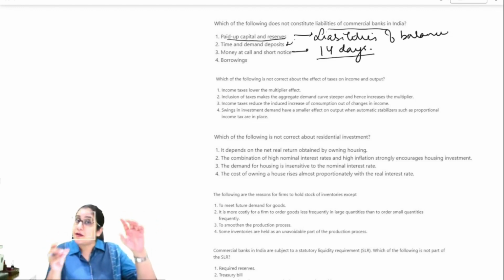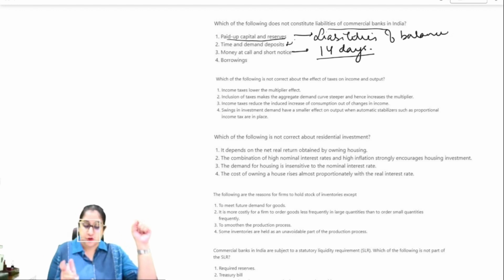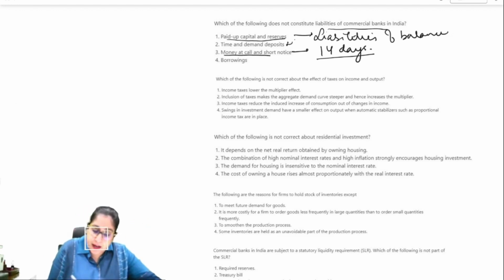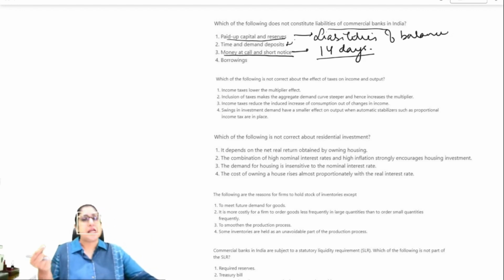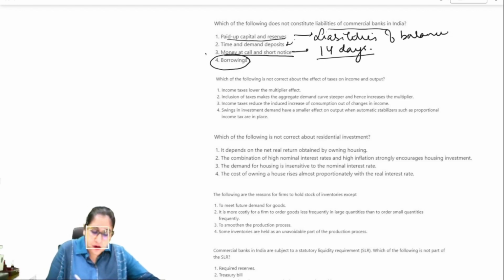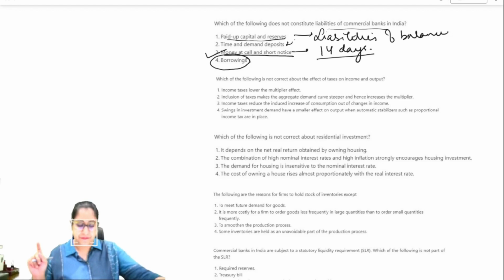It can be demanded in that shorter period. So this is not a liability, it is a highly liquid kind of instrument. And borrowings, as the name suggests, are a liability, a debt. So third is the right answer in this case.